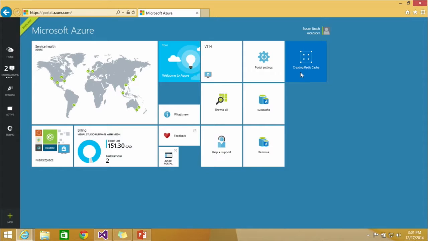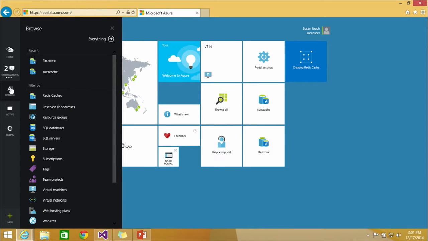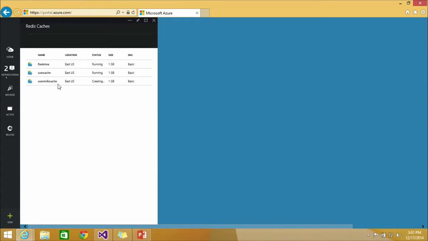Perfect. Once I've created the Redis cache, when I'm ready to go back to it, I would go to Browse. Yeah, show us the turkey in the oven. Yeah, and you can see I can get a list of all my Redis caches, and you can see the one I'm in the middle of creating called Sue's Redis cache. That was the name it was finally happy with.